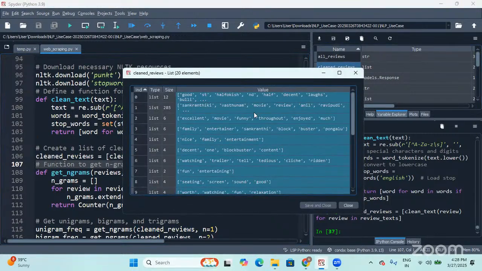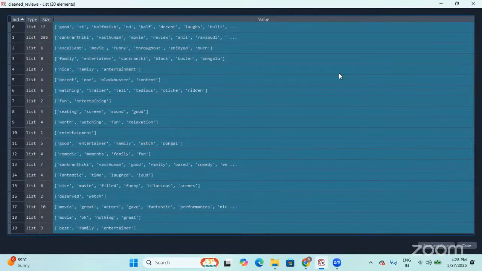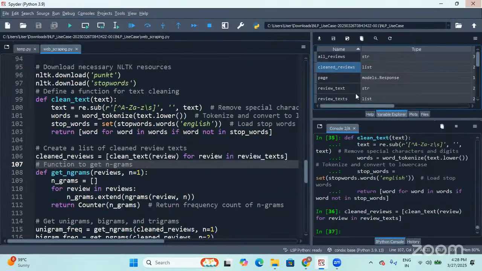And if you open it, you'll not have any kind of punctuation marks. You'll not have the text in uppercase. You'll not have any kind of stop words. No stop words, no punctuation marks, no connectors. And moreover, all the characters, each and every word will be in lowercase. So this is what the custom defined function does. And accordingly, you're supposed to write, friends.